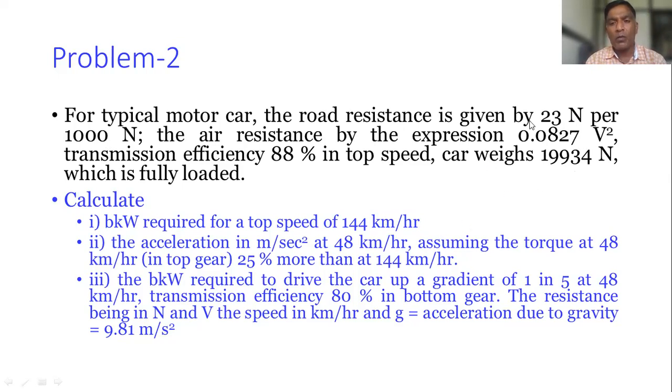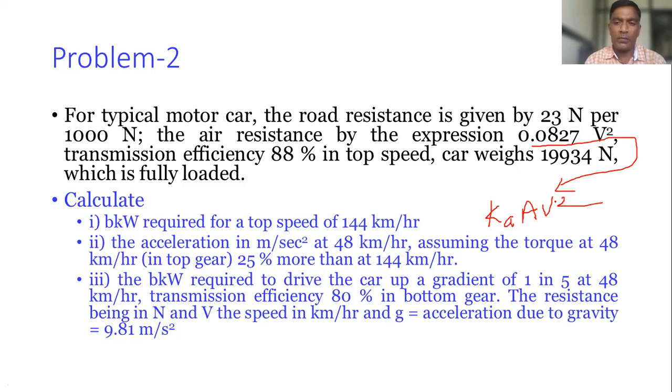Then next, the air resistance by the expression. For that they have given an expression. So you know what is air resistance and what is the formula for air resistance. So I am elaborating: K A V square.